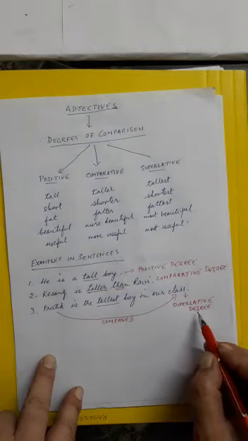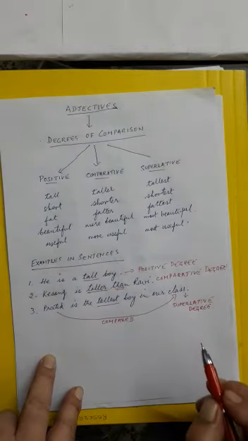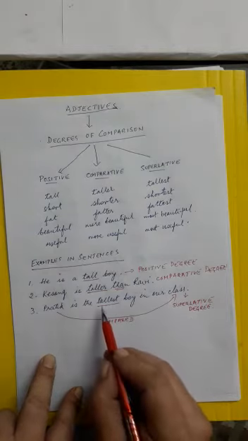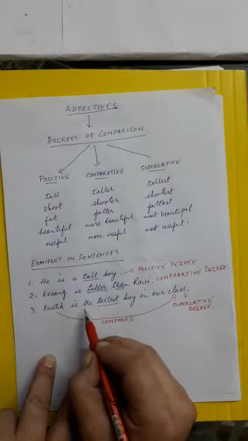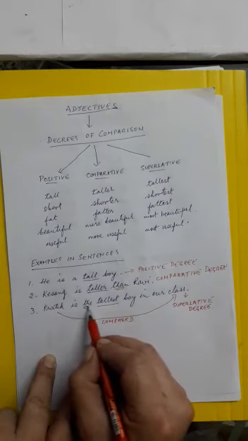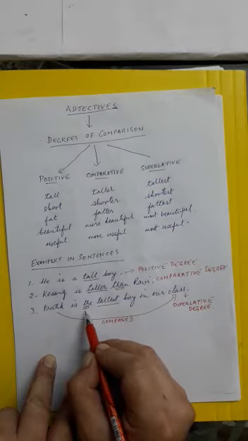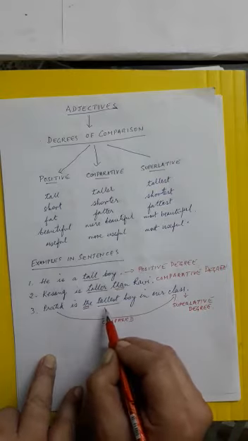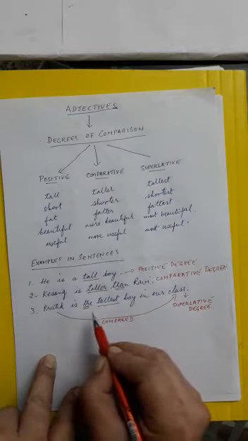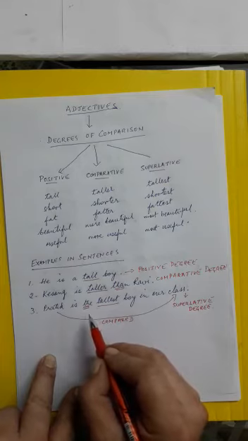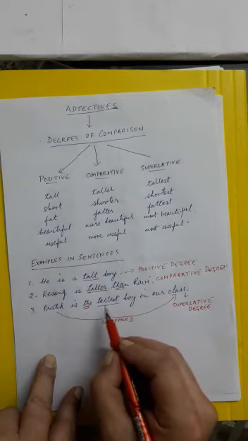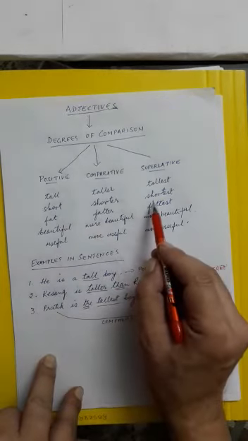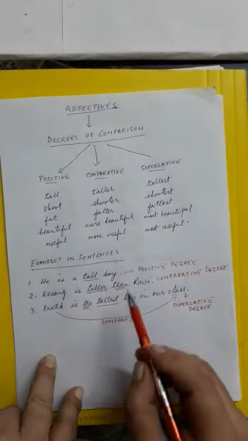So now remember that, again, how to make out the superlative degree. If you notice, before the adjective, the article the is used. So whenever the article the is used before the adjective, then that sentence is in the superlative degree. For example, Pratik is the tallest. Or Pratik is the shortest.